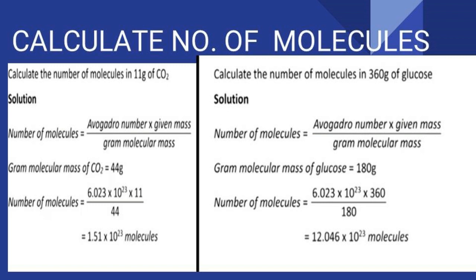Keep 10 power 23 as it is and cancel 180 and 360. 180 ones are 180, 180 twos are 360, so 0 and 0 cancel, 18 ones are 18, 18 twos are 36. So 6.023 into 2 gives 12.046 into 10 power 23 molecules.